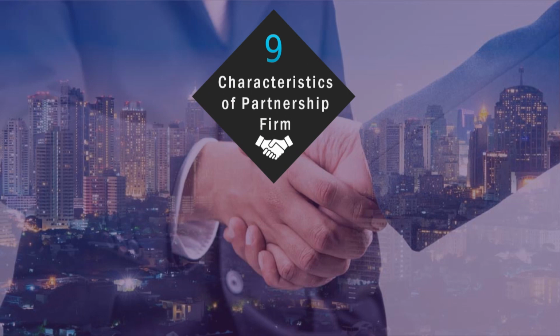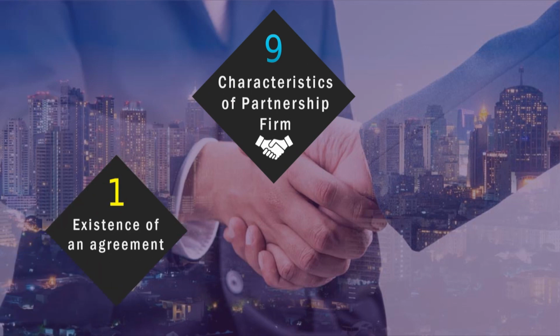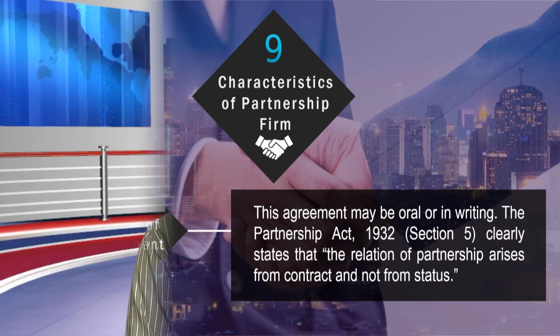Now, let us discuss the 9 characteristics of a partnership firm. The first is existence of an agreement. This agreement may be oral or in writing. The Partnership Act 1932 section 5 clearly states that the relation of the partnership arises from the contract and not from the status. So, there has to be a contract either in writing or verbal.